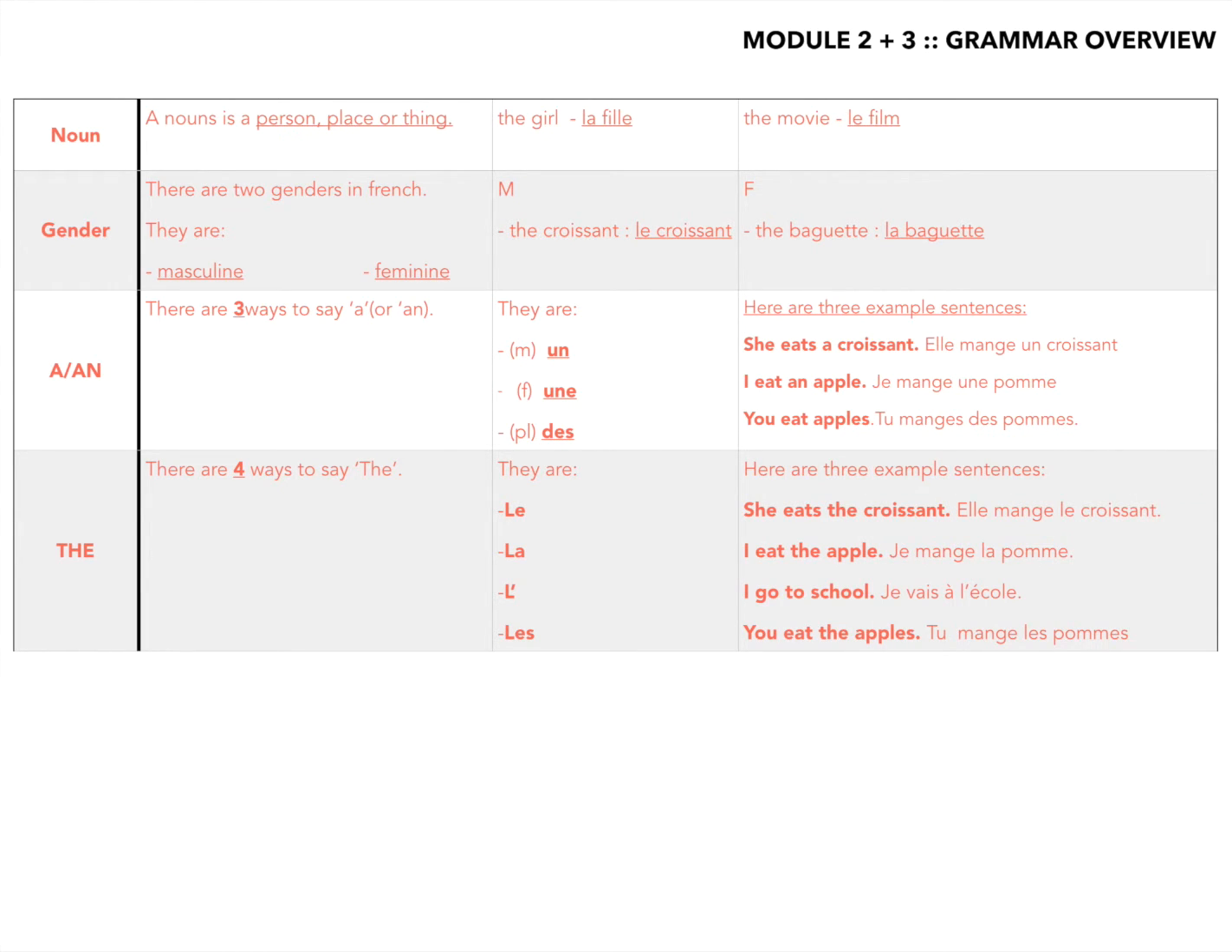Let's do 3 examples, or 4 examples. She eats the croissant. Elle mange le croissant. Remember in the box above we did un croissant? Now we're doing le croissant. A croissant, the croissant. I eat the apple. Je mange la pomme. Une pomme, la pomme. An apple, the apple. I go to school. Je vais à l'école. Je means I, vais means go, à means to, l'école means school. It starts with a vowel, so it needs an l apostrophe.